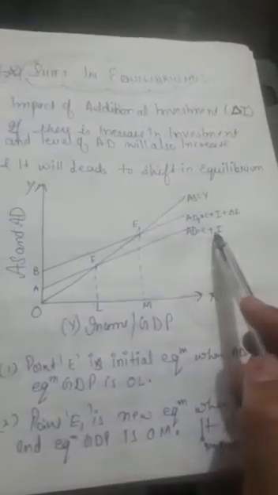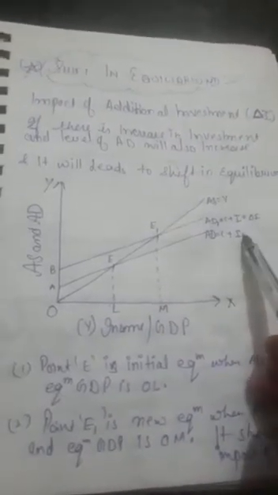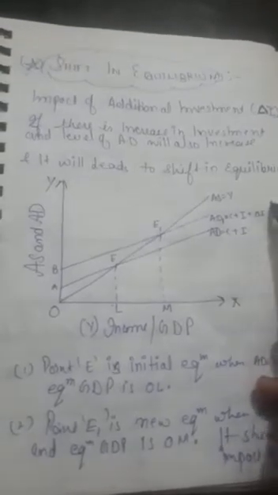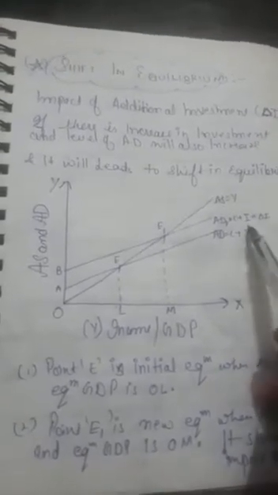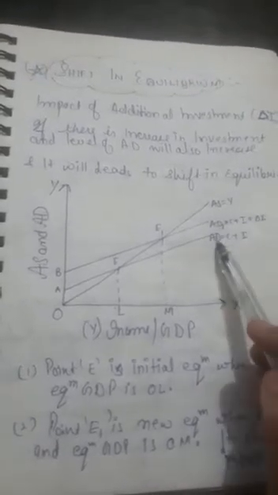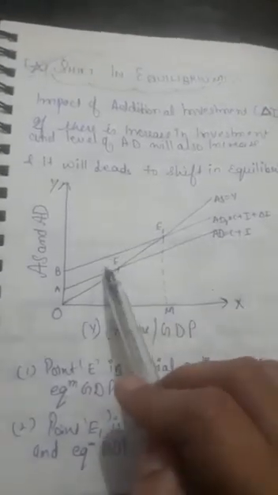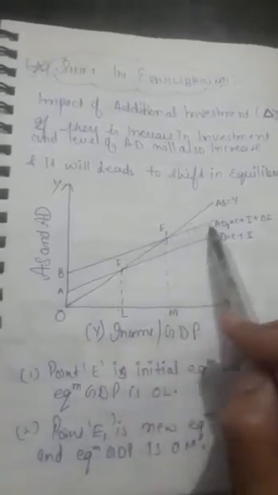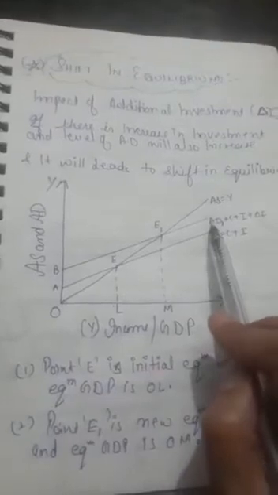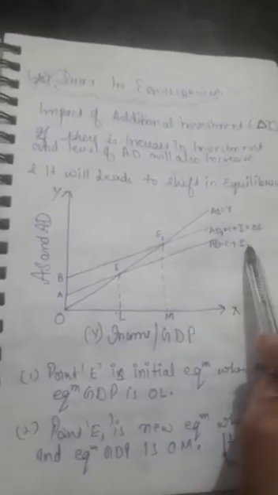Clear? Now if investment is increased by additional investment, means in the economy some more investment is introduced, then what will happen? Investment would increase, and if investment increases, then aggregate demand also increases. So the AD curve will shift from AD to AD1. This is the AD1 curve. This is the new aggregate demand after the introduction of additional investment in the economy.